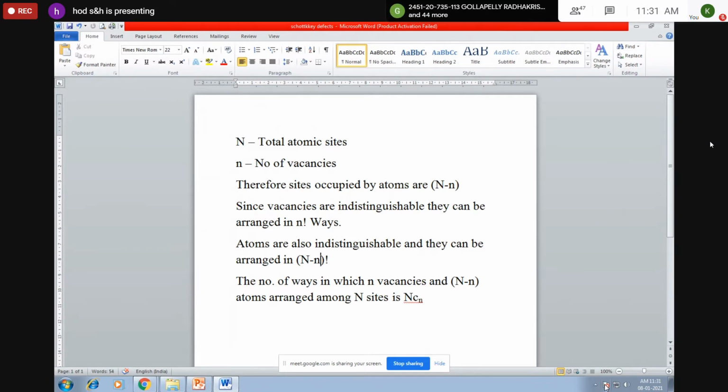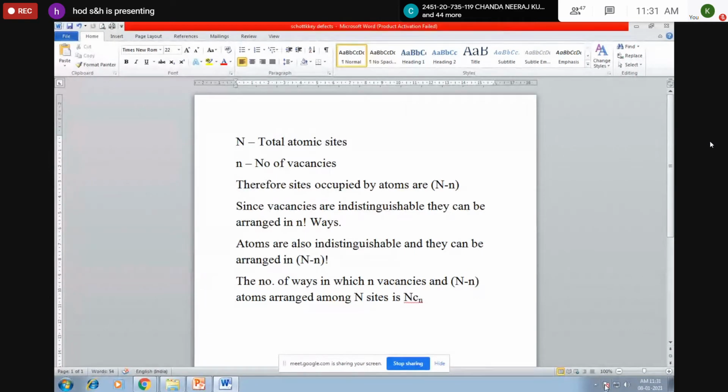If you want, you copy this also for understanding's sake. If you write the expression directly, that is also fine, because in physics the basics of this probability need not be given always. But for understanding's sake, if you want, you should copy this also. Capital N represents total atomic sites. Small n is the number of vacancies.